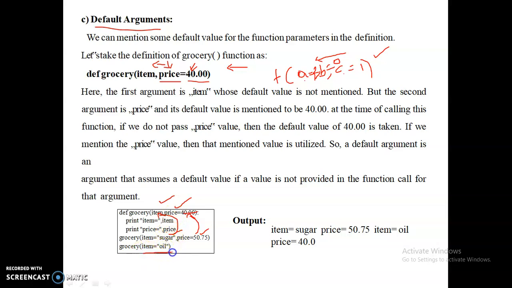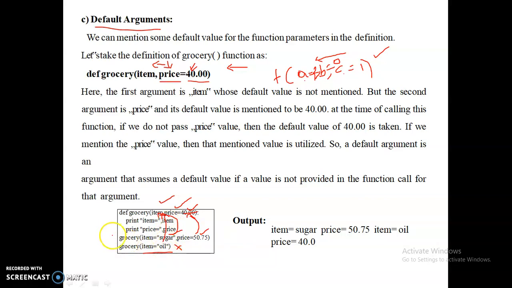The second time, whenever you are calling the function, you pass only oil. So oil is assigned to the item and you are not passing a price. So it takes the price as 40.00. So for the second call, you get the output as oil and 40.0.